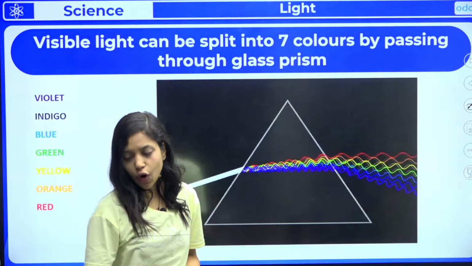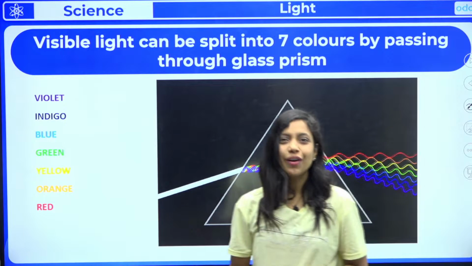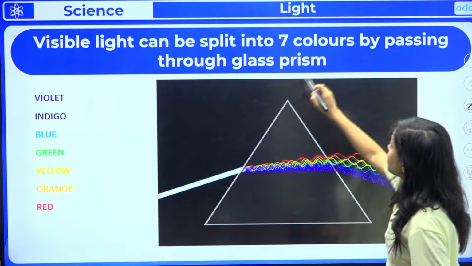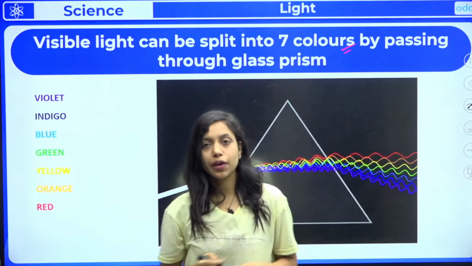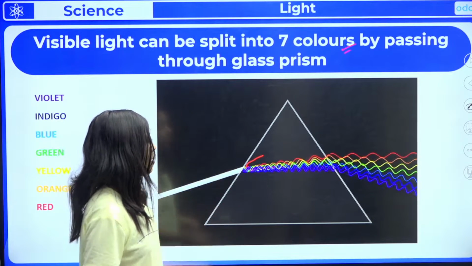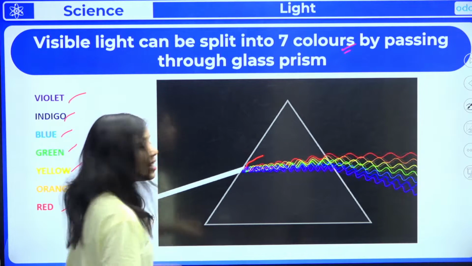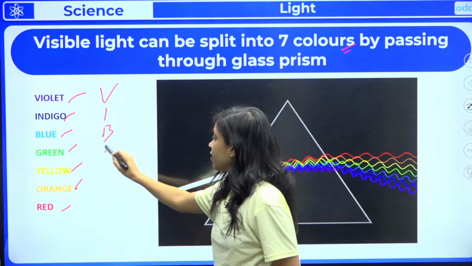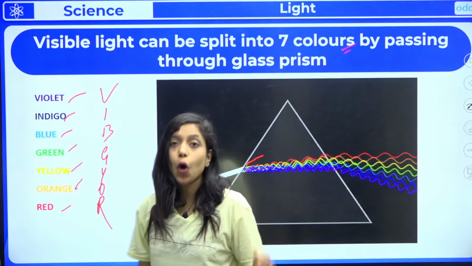And yes, we all know VIBGYOR. Have you seen a rainbow? Of course, everybody has seen. That is because light can be split into several colors by passing it through a prism. Because of this refraction, you can see these 7 colors: violet, indigo, blue, green, yellow, orange, red. These are nothing but our VIBGYOR. This is how a rainbow is also formed, because of this property of light.